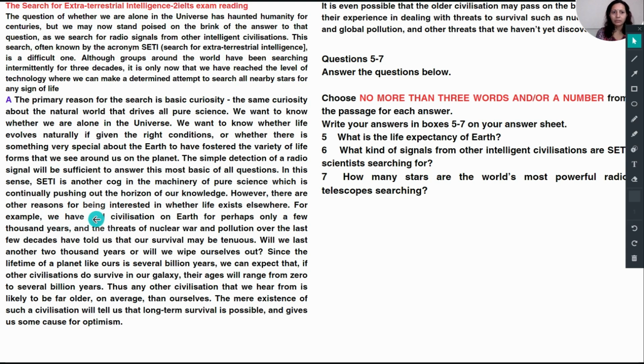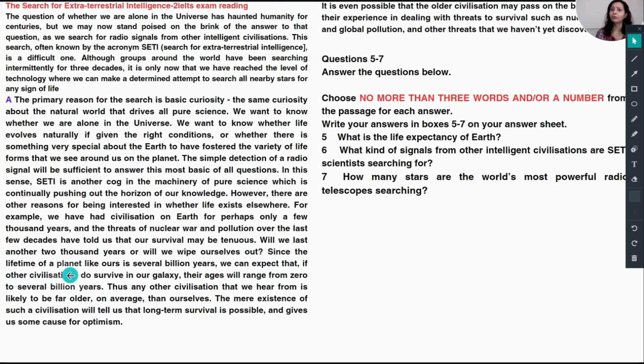However, there are other reasons for being interested in whether life exists elsewhere. For example, we have had civilization on Earth for perhaps only a few thousand years. See, this years is coming. And threats of nuclear war, pollution over the last few decades have told us that survival may be tenuous. Will we last another 1000, 2000 years, or will we wipe ourselves out?